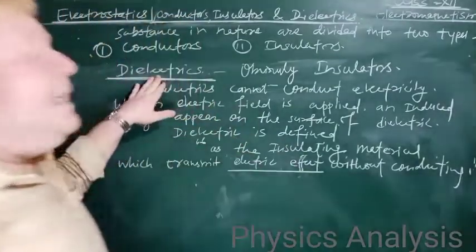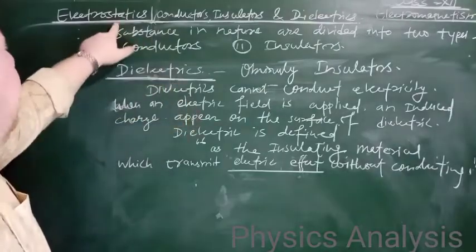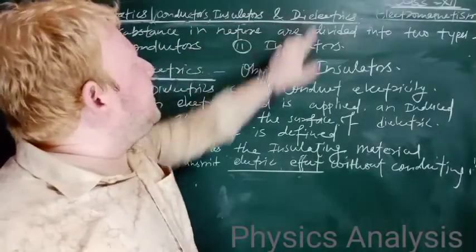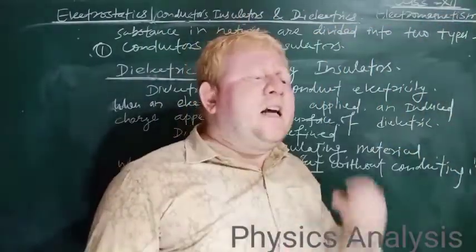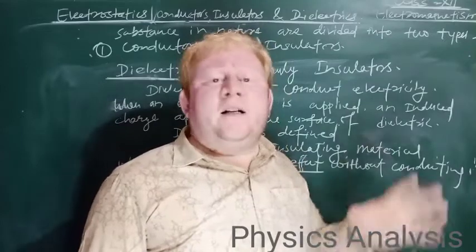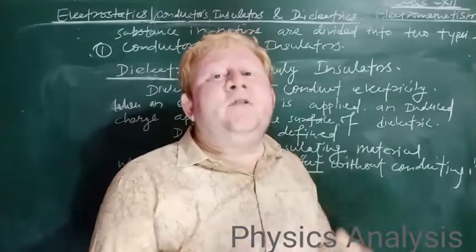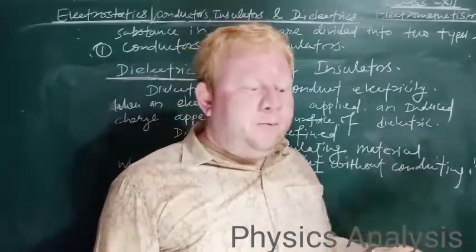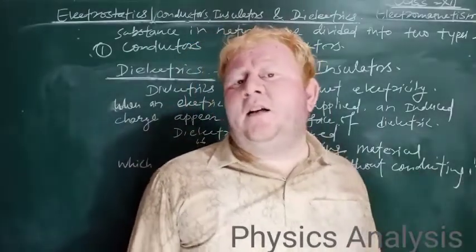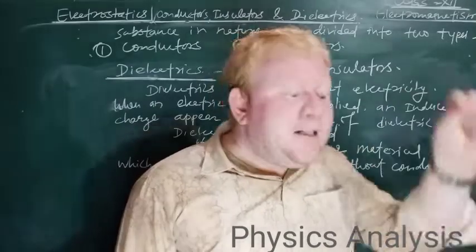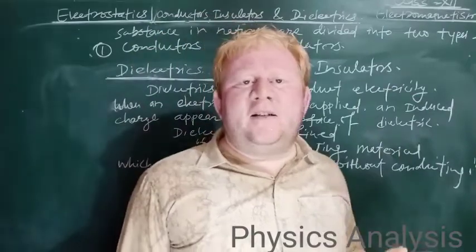Further in detail we will discuss this later on. Here we have discussed conductor, insulator and dielectric. Now, when some charge is transferred to a conductor or a metal, it gets distributed over the surface. But when we put some charge on an insulator, it stays in that place only. This is the reason why insulators often get charged, that is, electrified.